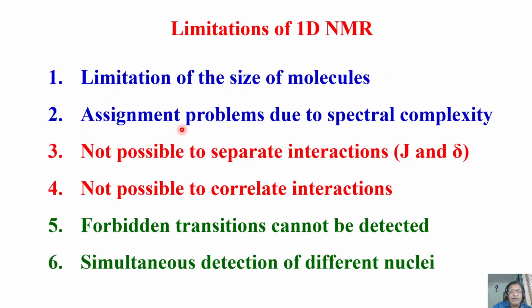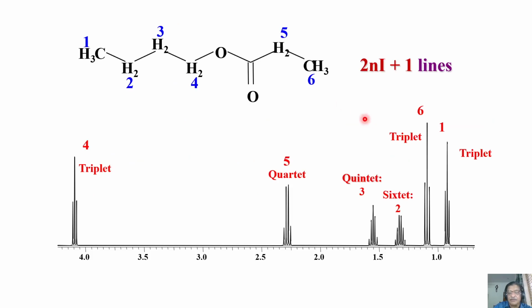Now, assignment is also difficult due to severe complexity. Remember, look at this one. Here I was able to analyze easily. Here is not a big problem. Life is simple. I simply know this is coupled to this, and I start making the assignment. Because if you have to get information about the molecule of your interest, complete molecular structure or conformation, first and foremost you have to assign each and every peak individually.